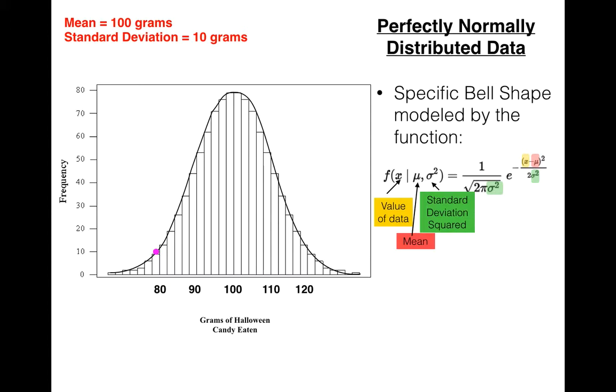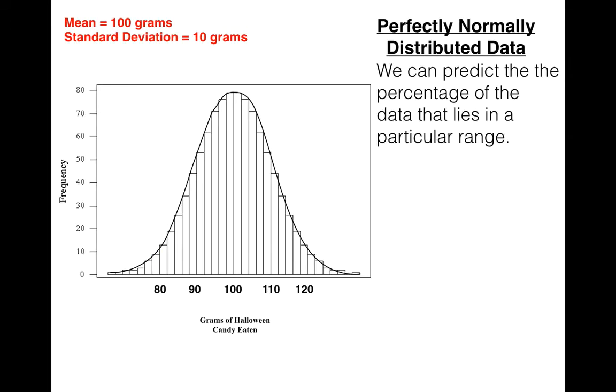Okay, why is this interesting to us? Well, it's interesting because that means that if we have perfectly normally distributed data, we can make predictions about that data. We know what the data is going to look like. So we can use that information. We can predict the percentage of the data that lies in a particular range.